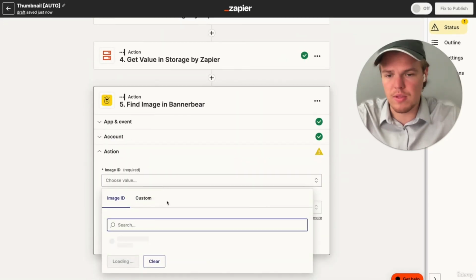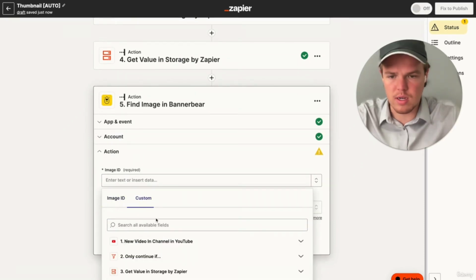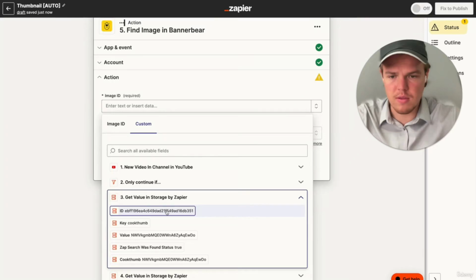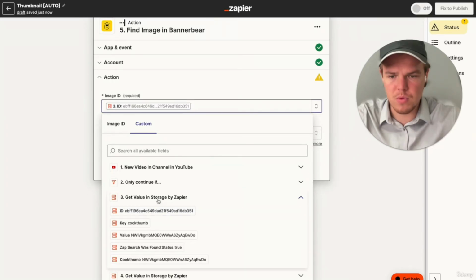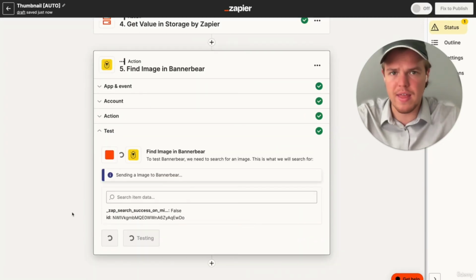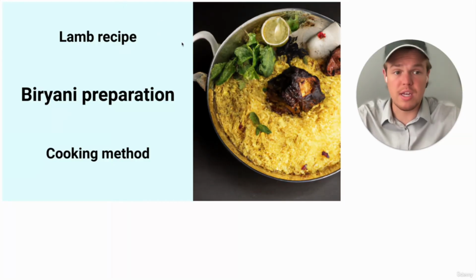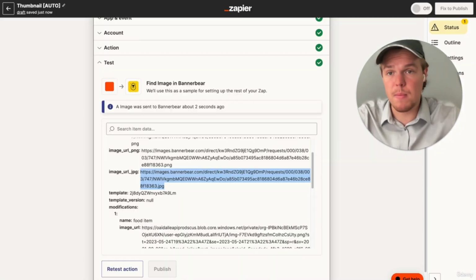And then remember in that storage earlier, we're going to want to do custom, and the ID right here. Or actually not the ID there, we're going to do value because we're looking at the value of the key. Continue, test action, and we should be able to find that image. All right, perfect. To ensure that we're correct here, we can copy that, and in a new tab, as you see here, we have the thumbnail.